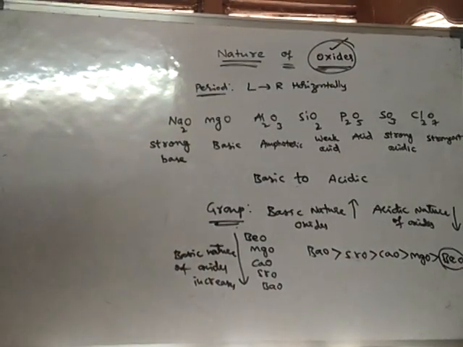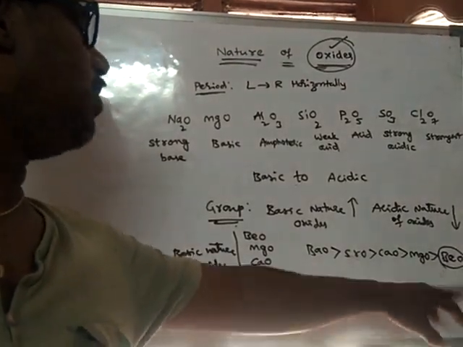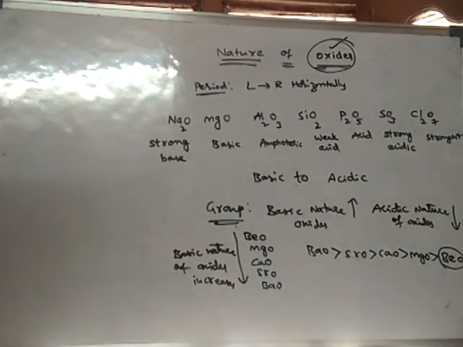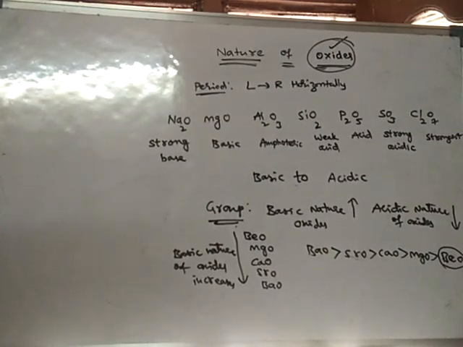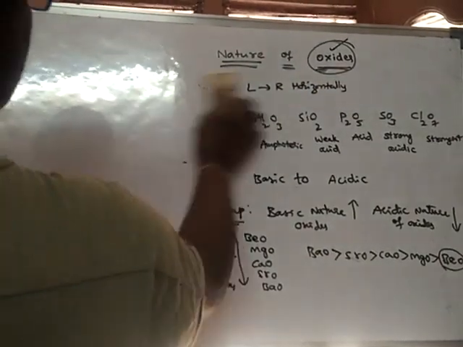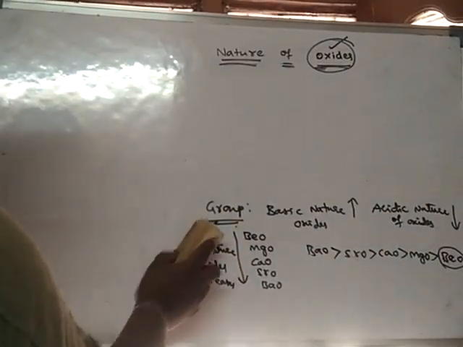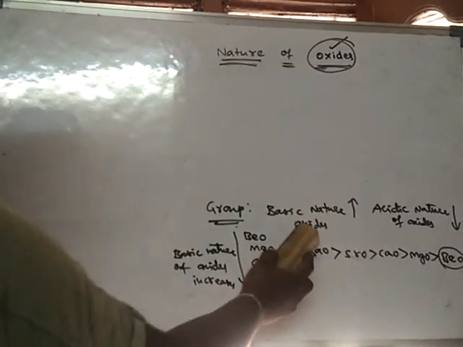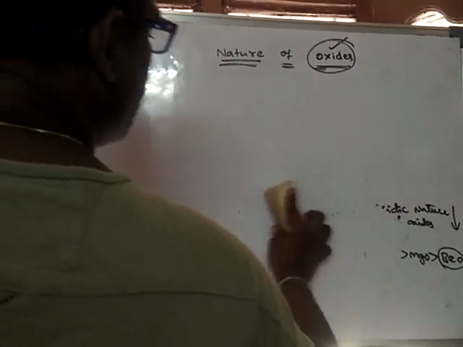When it is a weak base, then it will be a strong acid. So as it is a weak basic oxide, it is a strong acidic oxide. Generally, basic nature and acidic nature are inversely related to each other. When a substance is weakly basic, then it is said to be strongly acidic. In this way, the nature of oxides can be discussed along a period and along a group. Generally, the basic nature of oxides increases down the group, and the acidic nature of oxides decreases down the group.